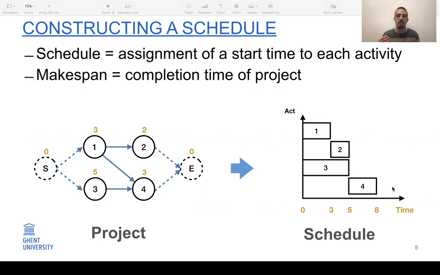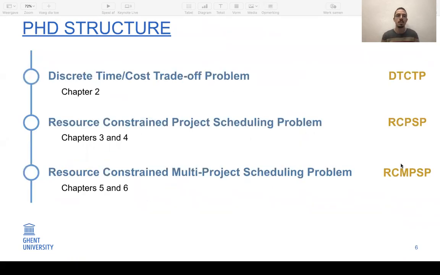In each of the chapters, this basic project model will be extended with additional information. So the general outline of this thesis is that it addresses 3 different types of problems. In chapter 2, we develop a new solution algorithm for the discrete time cost trade-off problem. In chapters 3 and 4, we investigate instance complexity and summary measures for the resource constrained project scheduling problem. And in chapters 5 and 6, we investigate data sets, also develop new summary measures and some algorithms for the resource constrained multi-project scheduling problem.